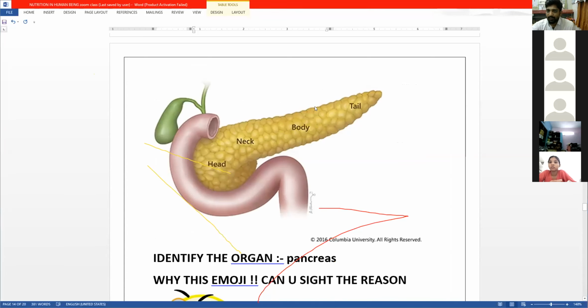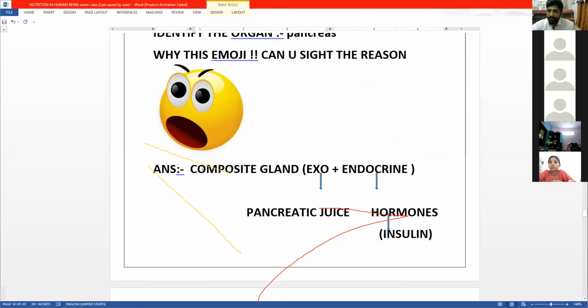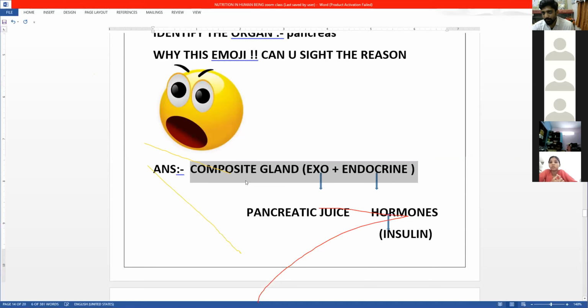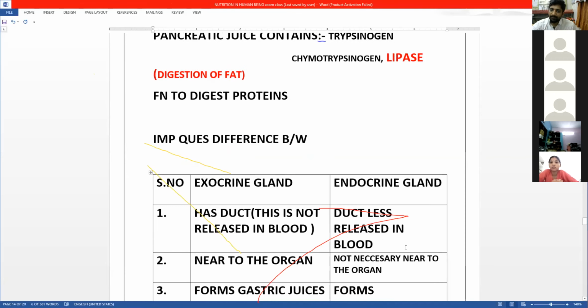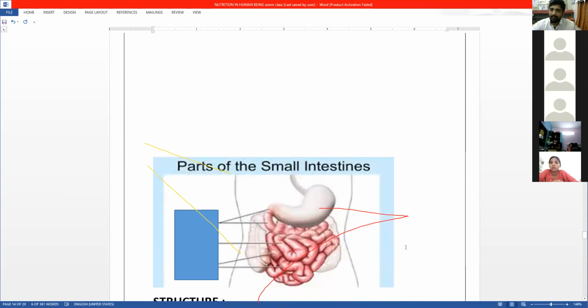Once Subhadeep Jana's brother, Pratik Jana, was in 10th standard, they asked this question: which gland is called a composite gland, and what is its composite function? The composite gland is the pancreas. What is the meaning of this? It has exocrine as well as endocrine function. The exocrine part produces pancreatic juice, and the endocrine part produces hormones.